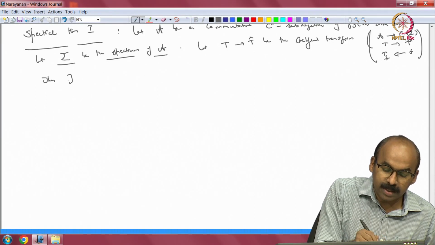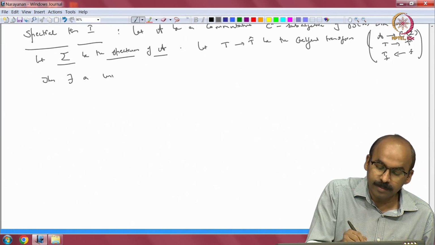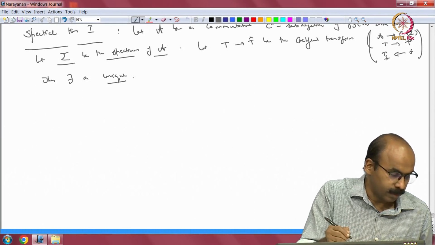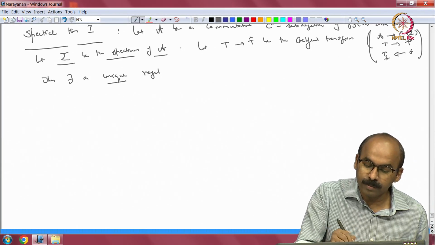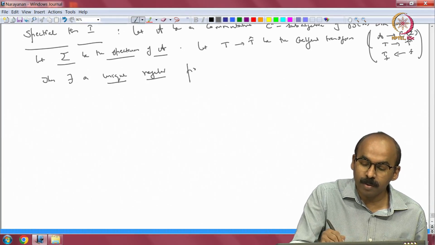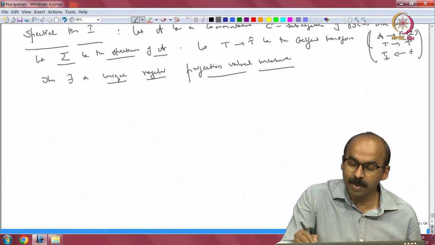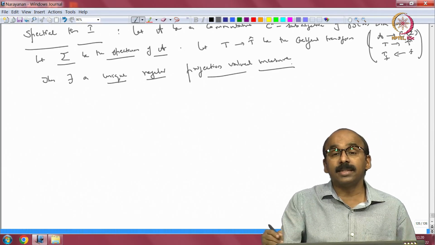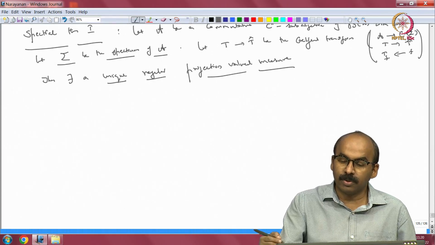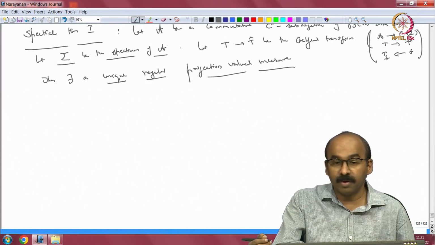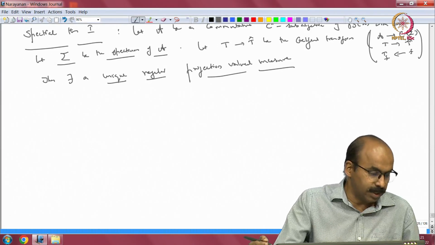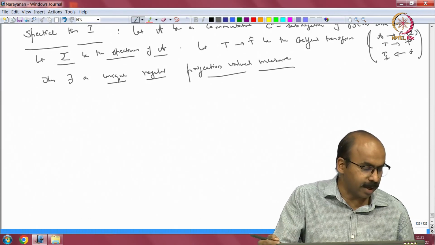Then there exists a unique regular projection valued measure. Of course, A is sitting inside B of H, so the projection valued measure is taking values in B of H. I may not say that again and again, but that is understood.